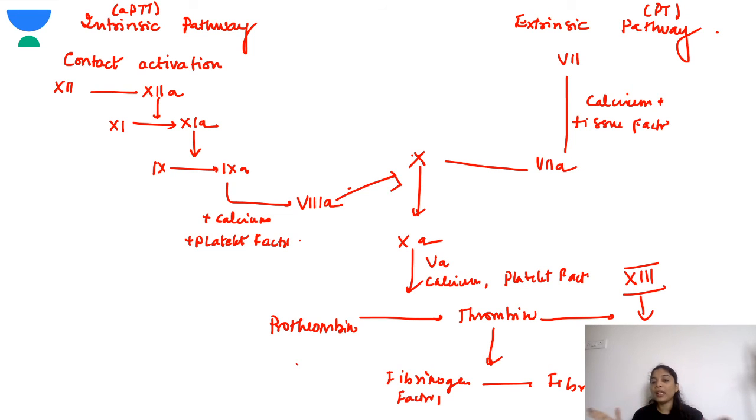This thrombin is very important, especially for the conversion of factor 13 to activated factor 13, and the conversion of fibrinogen to fibrin, which leads to the formation of the fibrin clot. So thrombin becomes very important. Okay, so this is the important coagulation cascade you have to keep in mind.